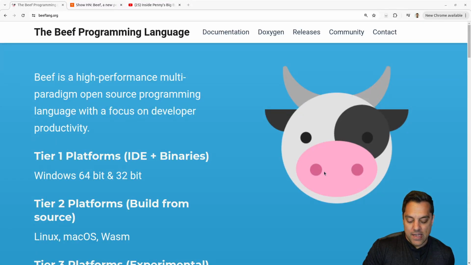So anyways, folks, let me know what you think about the Beef programming language. It's got a funny name. I guess we didn't find the source of the name here. Again, I do see a cow here. But anyways, I think it's got a really modern feel to it in some of the features that are available. It looks like it's a productive language. I'd love to try out the IDE on Windows. That's probably how you get the best developer experience.